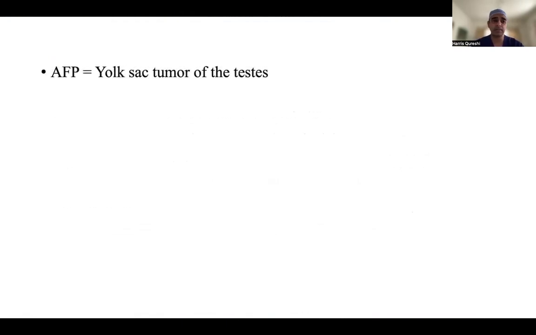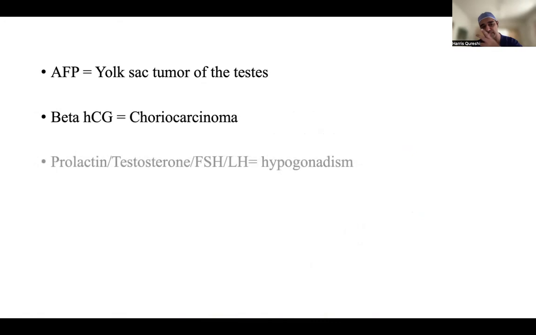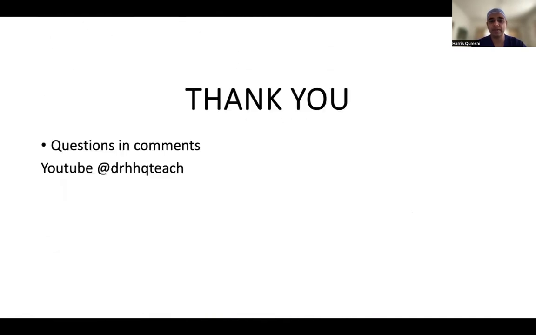A lot of people ask about AFP. We'll be talking about this in our testicular tumor series when we reach there. So there's AFP, yolk sac tumor of testis, beta-HCG, choriocarcinoma, prolactin, testosterone, FSH, LH can be altered in hypogonadism.